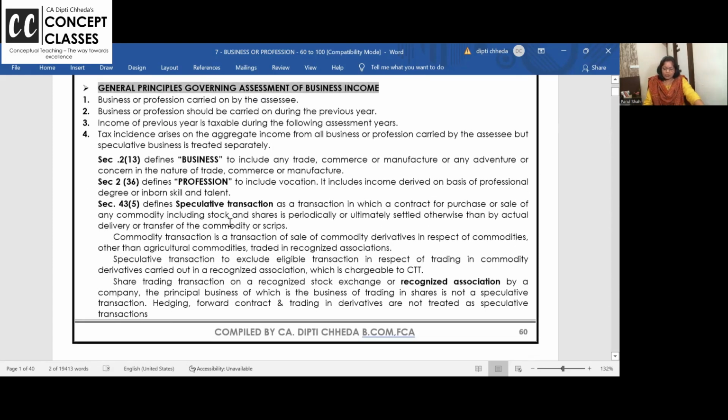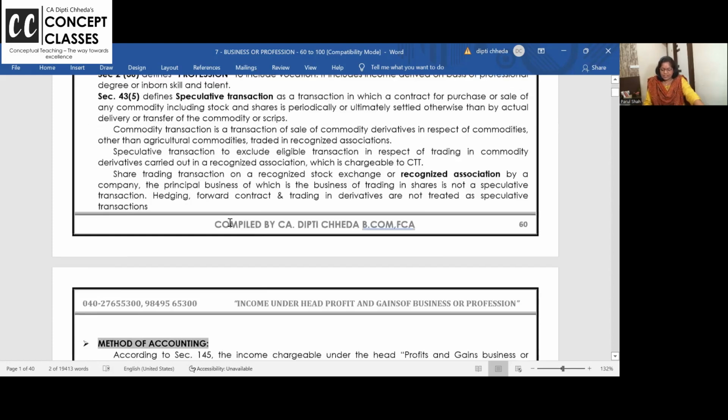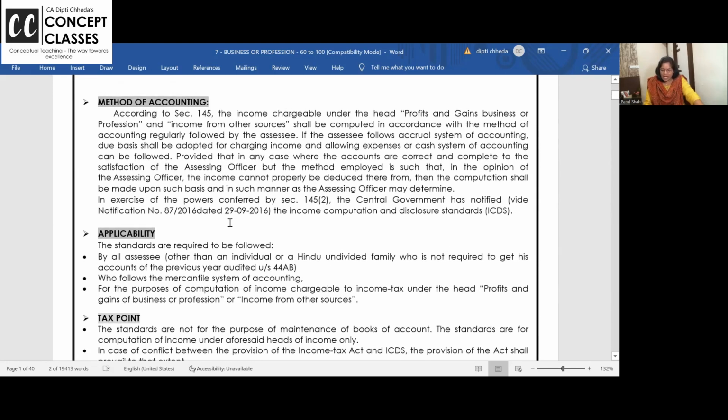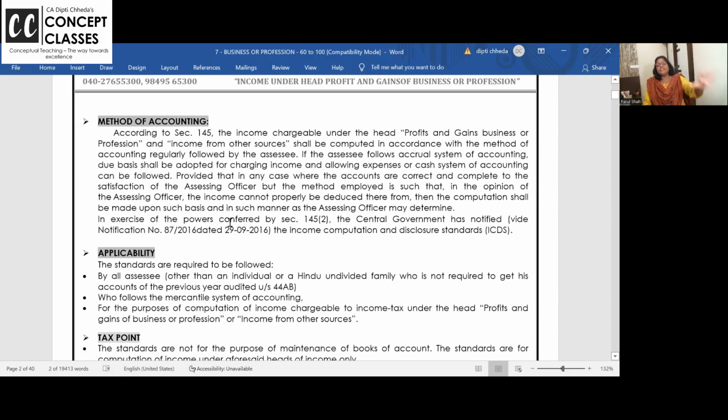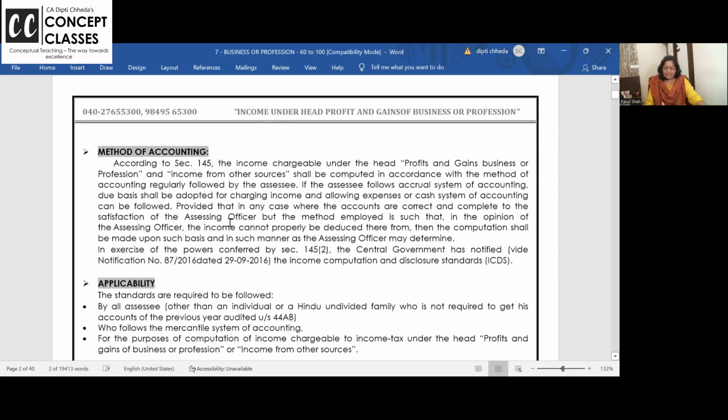What is business? What is profession? Speculative transaction that we have seen. Now, very important is, in all the 5 heads, section 145 says, for the business head and income from other sources, either you compute on the cash basis or on the mercantile system. You cannot follow hybrid system.